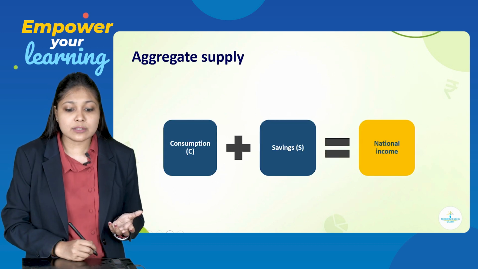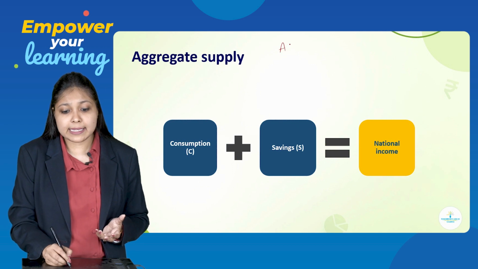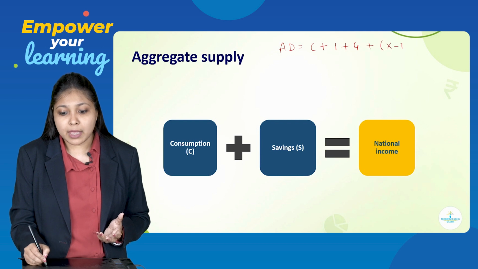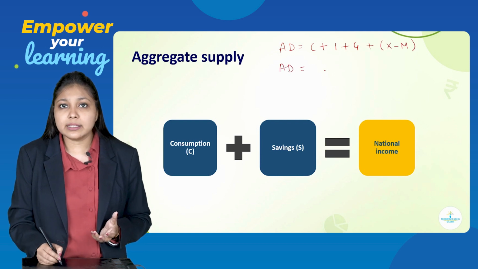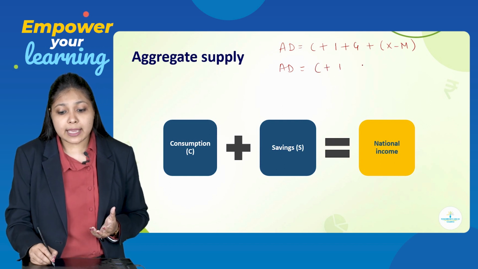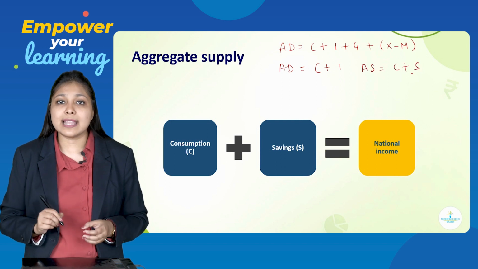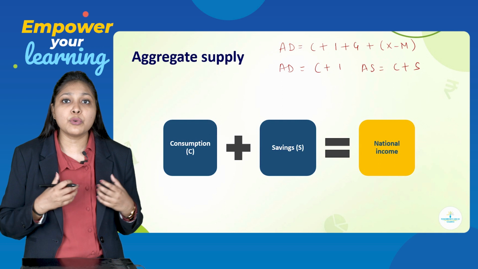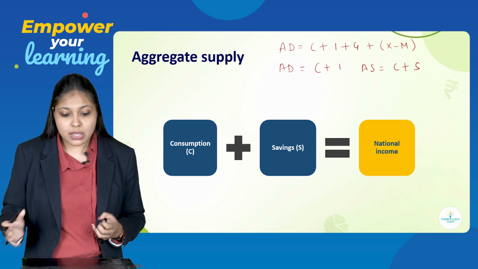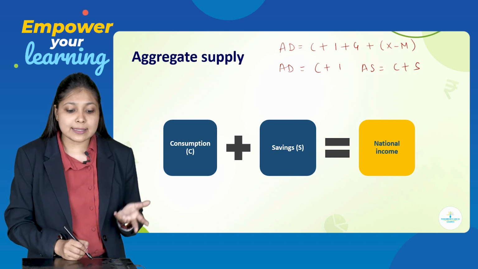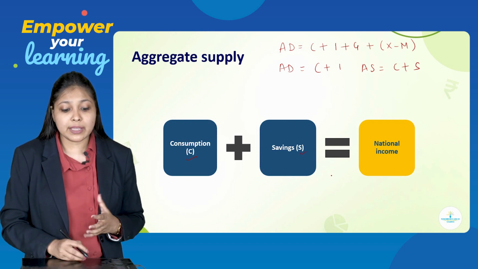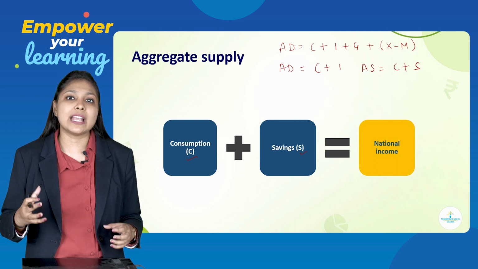If you remember the components of AD, we have said AD has 4 components, C plus I plus G plus X minus M. And if I say AD in 2 sector, then we had taken only 2 sectors, that is C plus I. And now if I talk about AS, AS is equal to C plus S. That means a certain proportion of income is going to be consumed and a certain proportion of income is going to be saved. So here you can see in this chart that consumption stands for capital letter C, savings stands for capital letter S. When you add consumption and savings, you get national income.